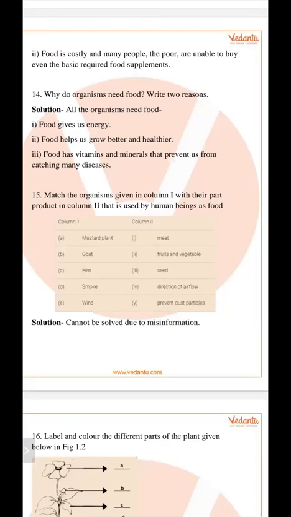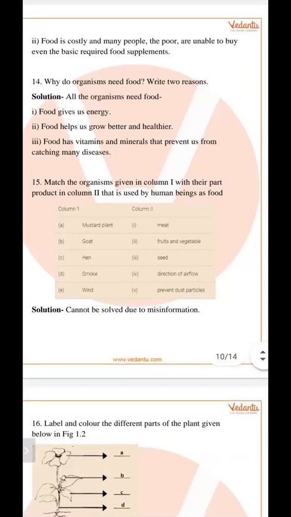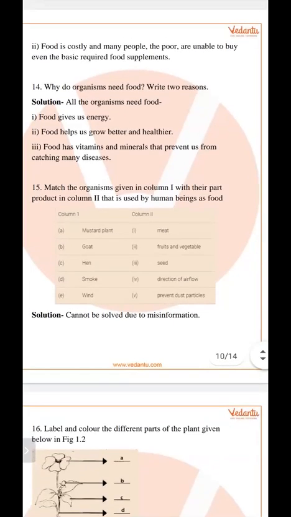The second is goat. Goat is meat, so it cannot be meat. Goat is fruit and vegetable, it cannot be fruit and vegetable. Goat is seed, it cannot be seed. And direction of airflow, it cannot be airflow. So this question has a wrong answer.